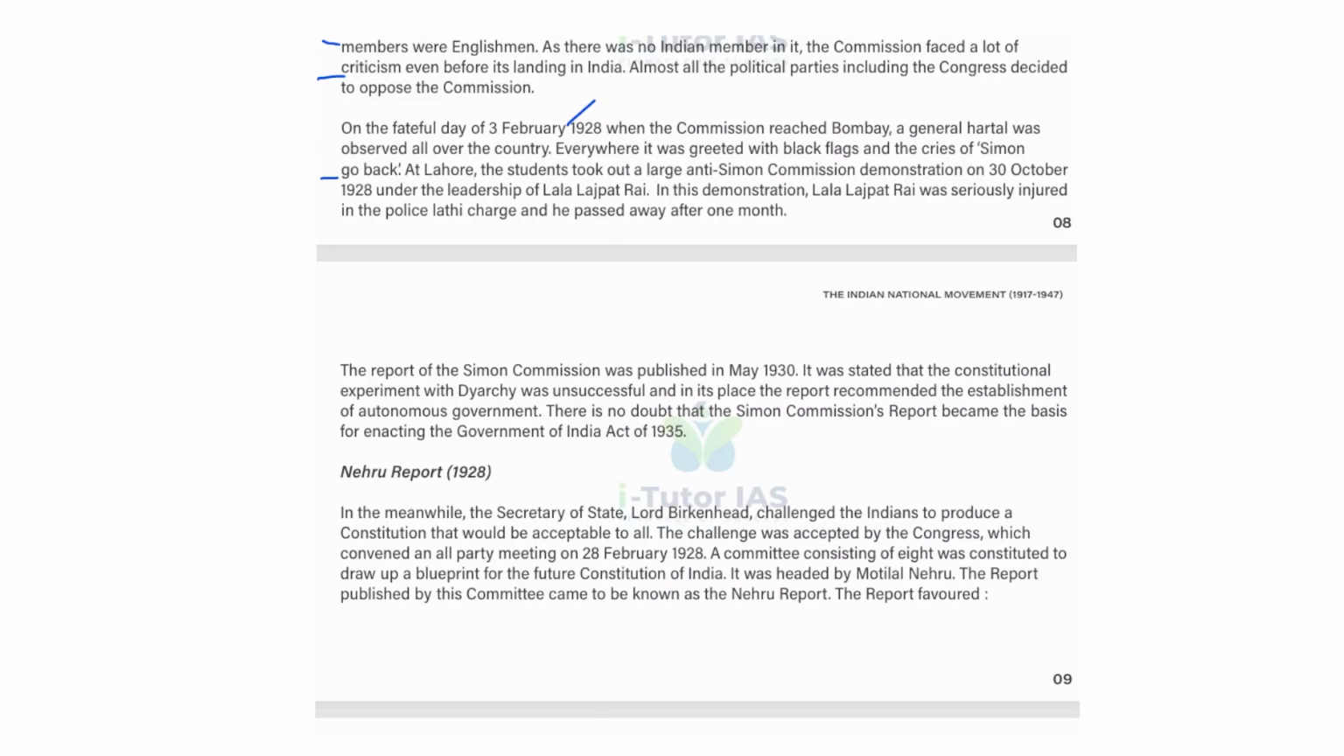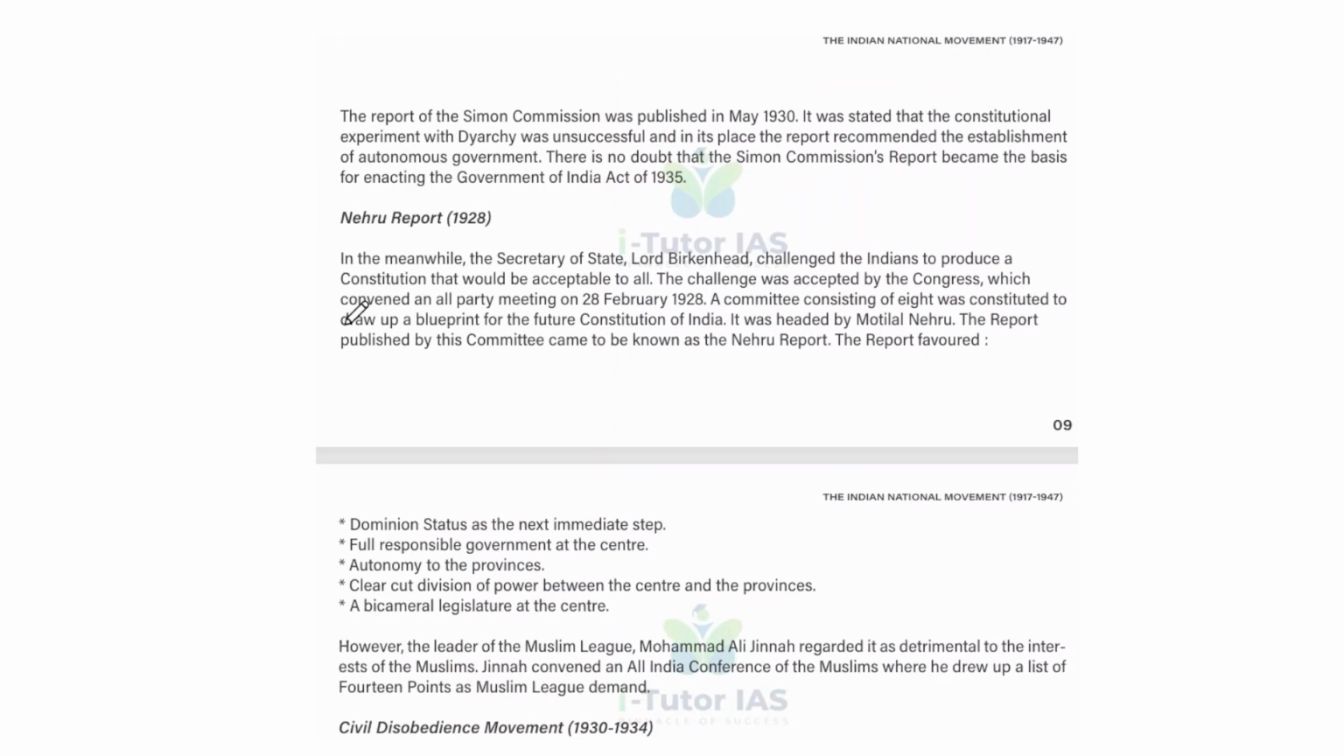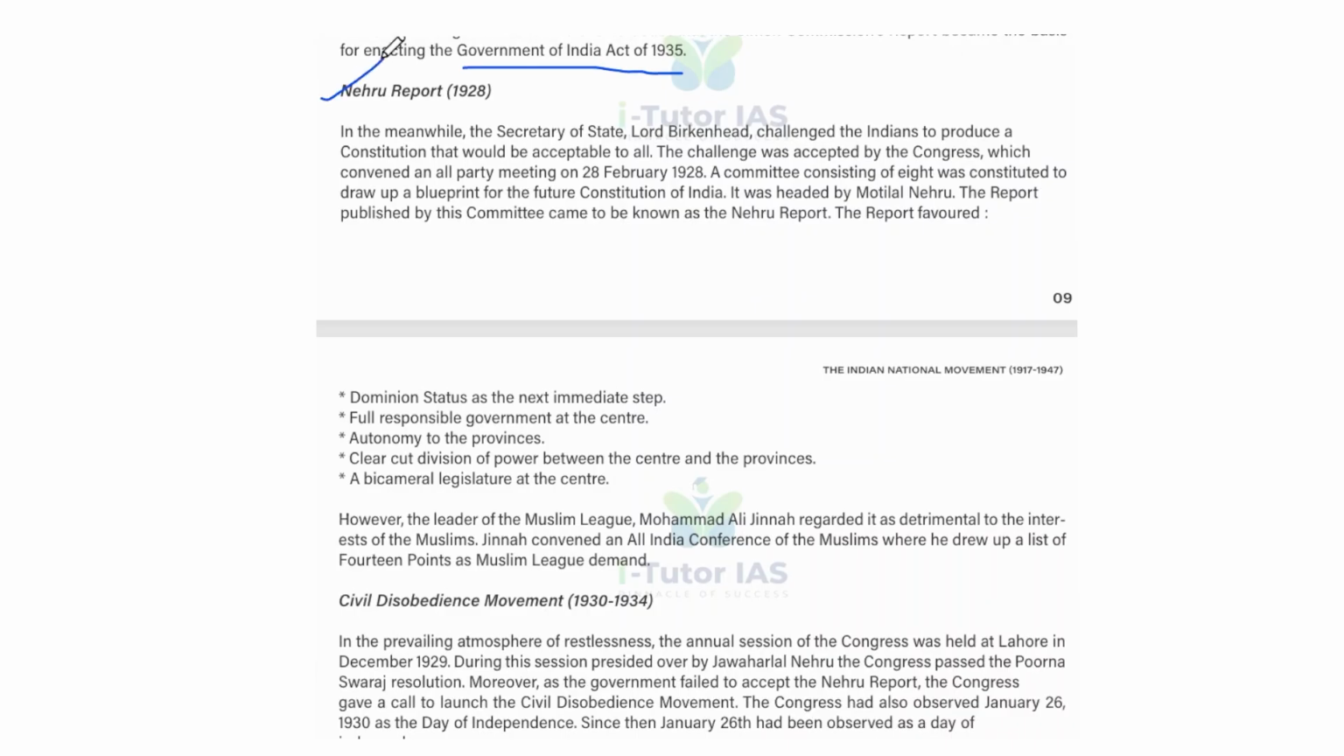At Lahore, the students took out a large anti-Simon Commission demonstration on 30 October 1928 under the leadership of Lala Lajpat Rai. In this demonstration, Lala Lajpat Rai was seriously injured in the police lathicharge, and he passed away after 1 month. The report of the Simon Commission was published in May 1930. It stated that the constitutional experiment with diarchy was unsuccessful, and in its place, the report recommended the establishment of autonomous government. There is no doubt that the Simon Commission report became the basis of enacting the Government of India Act of 1935.